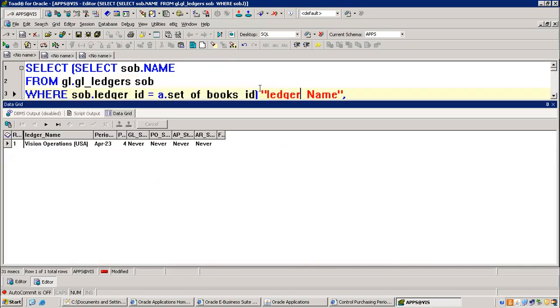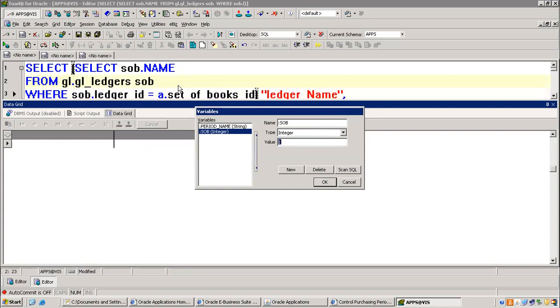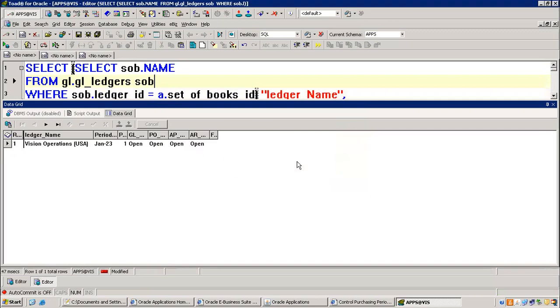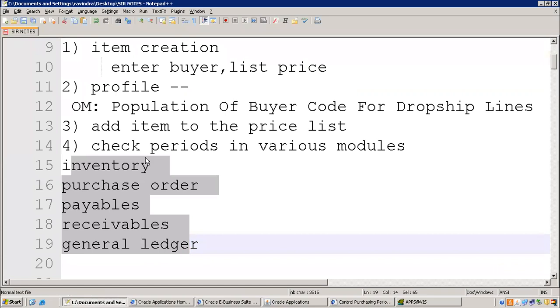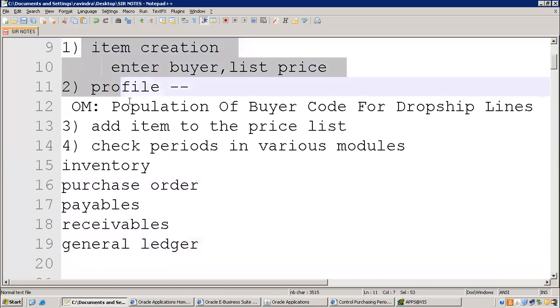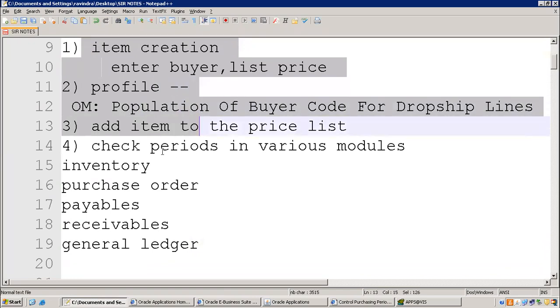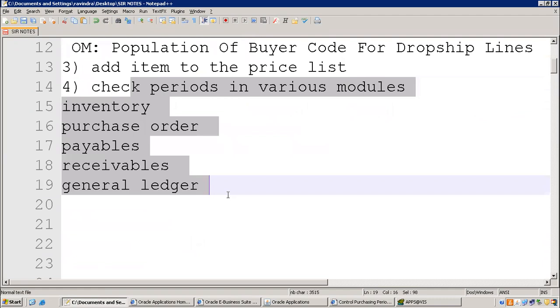Right. So we came to know clearly whether the periods are opened or not. Whatever I tested was for the April month, but you need to check right now, 23rd January 23. Clear? I hope you are okay with this. All the check setups now. Four setups we have seen: item creation, verifying profile, adding an item to the price list, and checking periods.